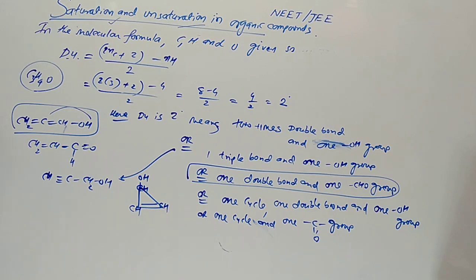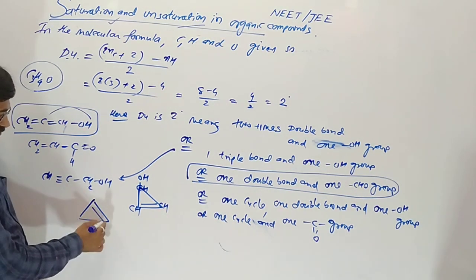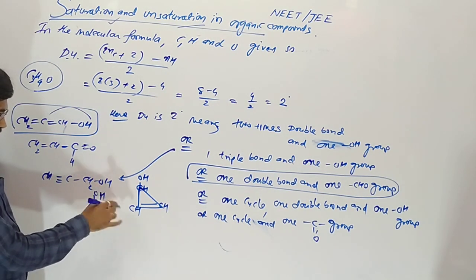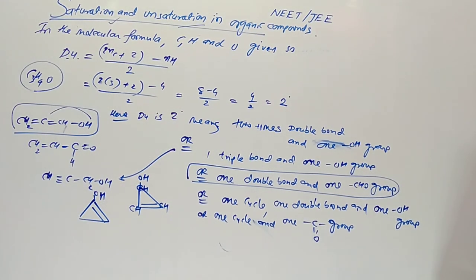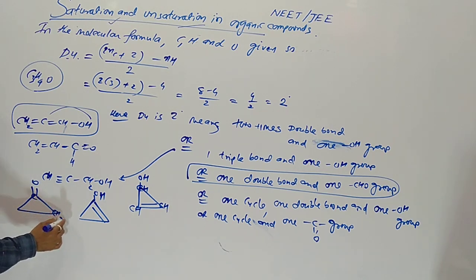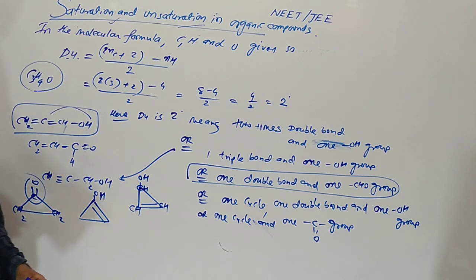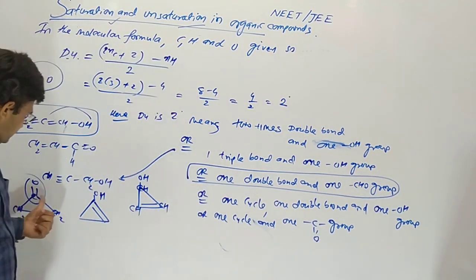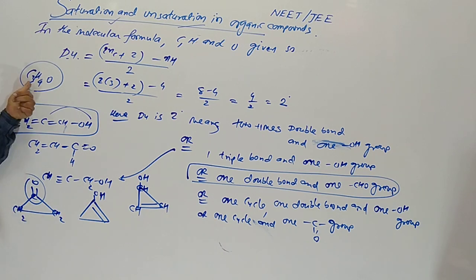Otherwise, you can take it here also. These are the possibilities. Now, one CO group in the cycle: one cycle and one carbonyl CO ketone group. So 4 hydrogen, 3 carbon, 1 oxygen. These are the possibilities.